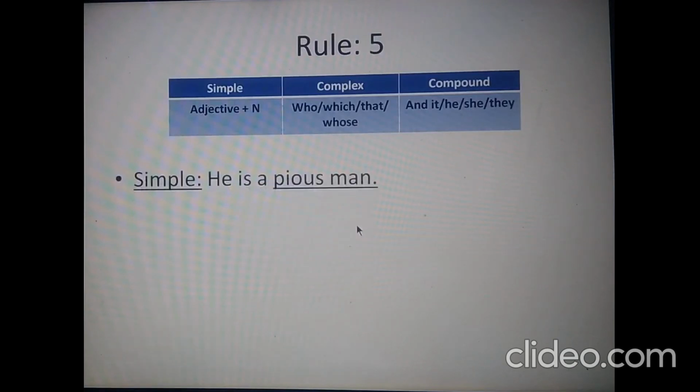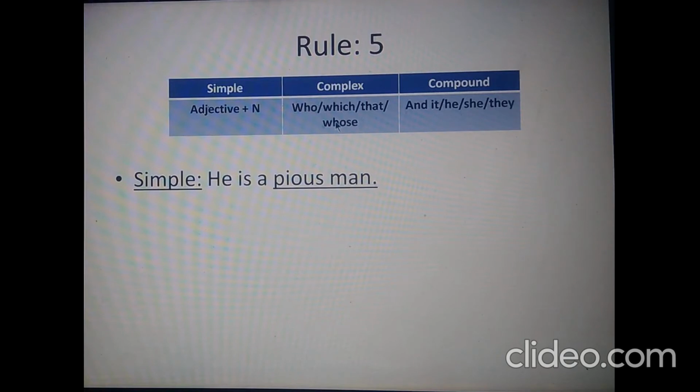You'll see the sentence. It's the easiest sentence I have ever found for changing from simple to complex to compound. Here I have underlined the main part of the sentence. You'll see there is an adjective, biased. There can be an adverb too with the adjective. So it could read like this: he's a very biased man, but I have dropped that for your easier understanding. So you just take this adjective out of the noun and use it with a conjunction like who, which, or that.